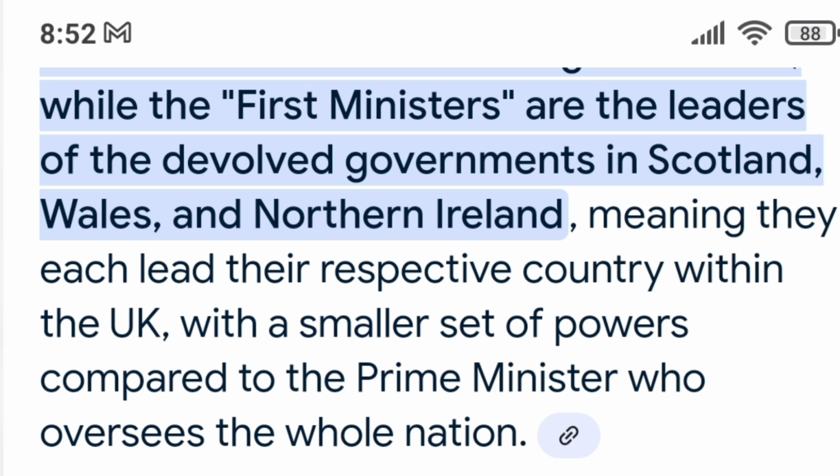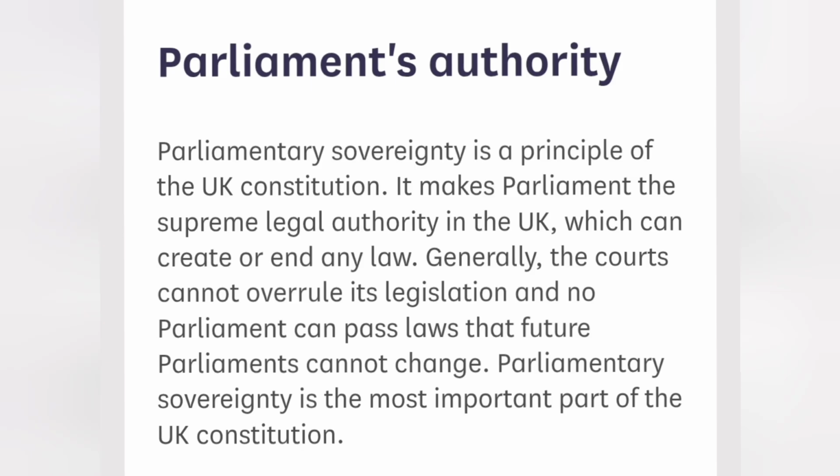So while the first ministers are the leaders of the devolved governments in Scotland, Wales, and Northern Ireland, meaning they each lead their respective country within the UK with a smaller set of powers compared to the Prime Minister, who oversees the whole nation, all four countries.